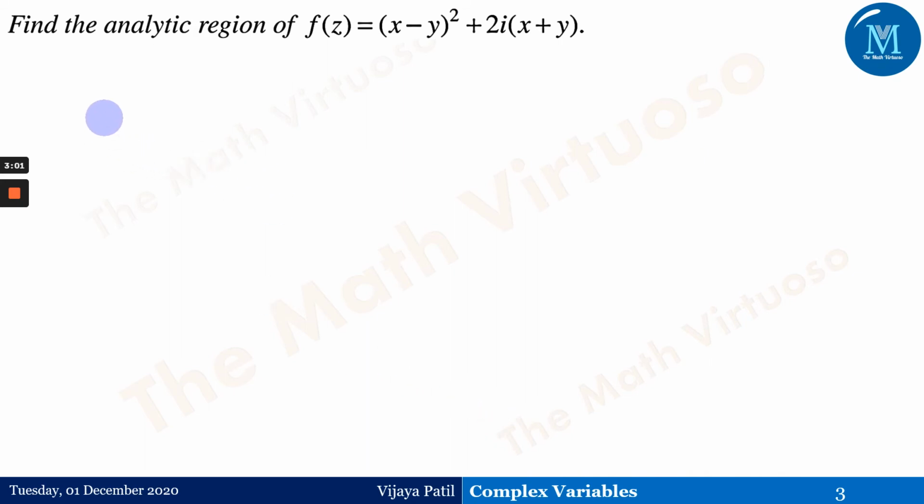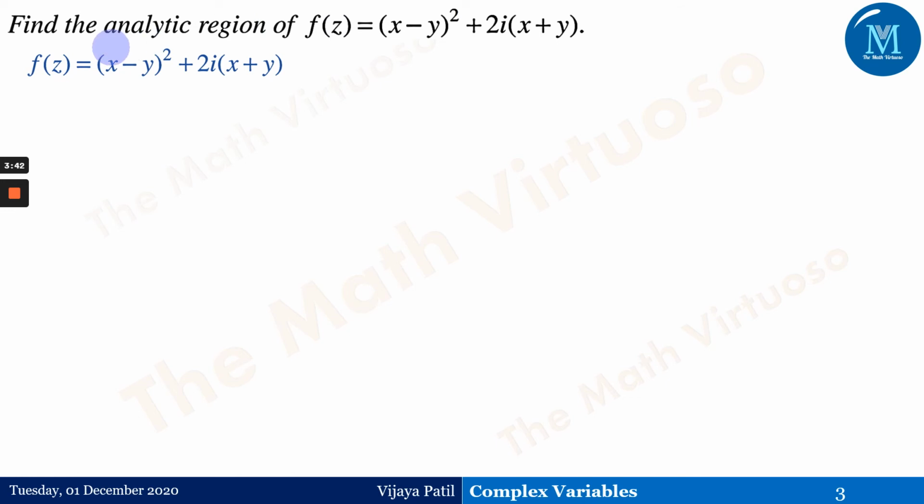Let me take you through one more question: find the analytic region, f of z is equal to x minus y the square plus 2y x plus y. This is the first question we dealt with, to check whether the given function is analytic, and why it is not analytic, we have also seen the reason. This type of question would be very simple for you all. Using these properties, you will get the answers in just a minute. For 2 marks questions, whenever you are appearing for the GATE examination or any other examination, these properties play a very important role, and that is the reason I wanted to take a few questions based on them.